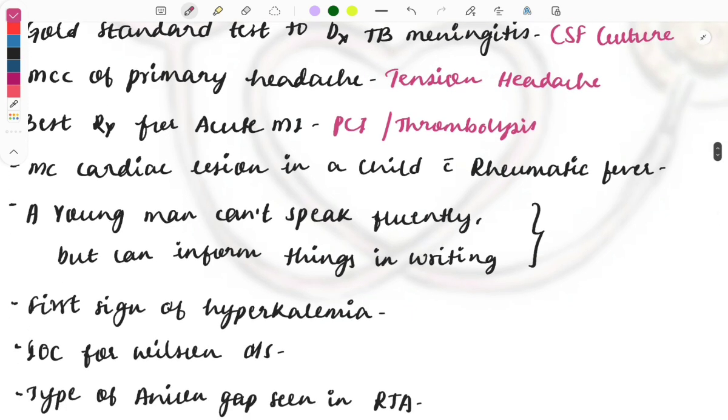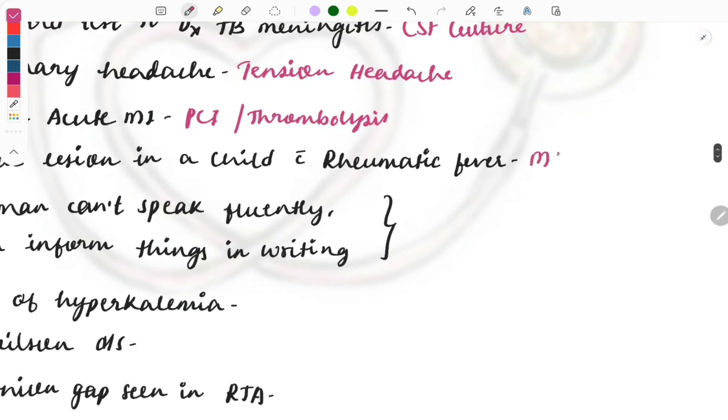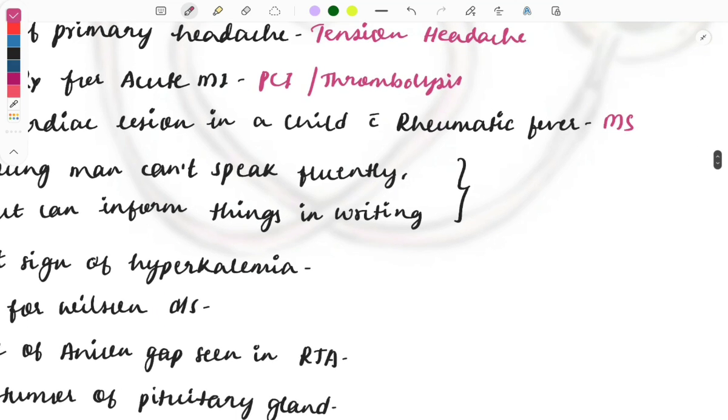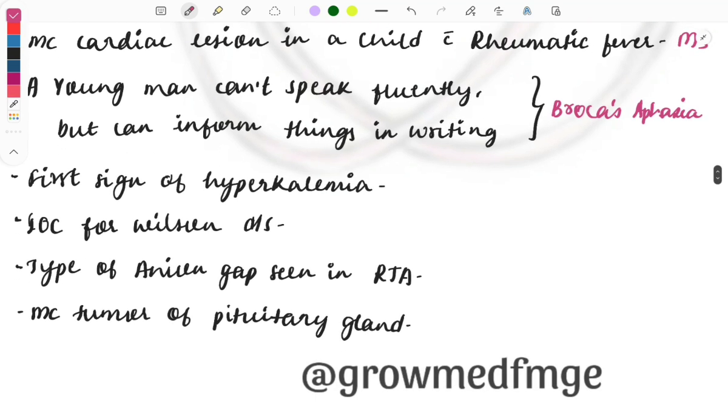Then the most common cardiac lesion in a child with rheumatic fever is mitral stenosis. Then a young man can't speak fluently but can convey things in writing. What is the lesion seen and which area is affected? It is Broca's area which is affected, and this is Broca's aphasia. This is important because questions are asked like Broca's aphasia and Wernicke's aphasia. Repeat topic.